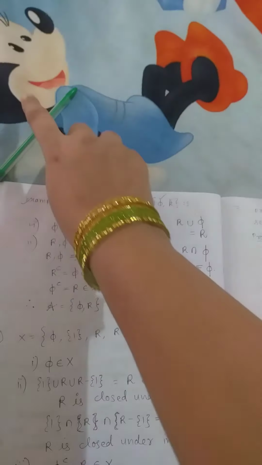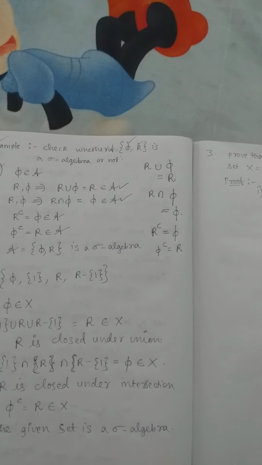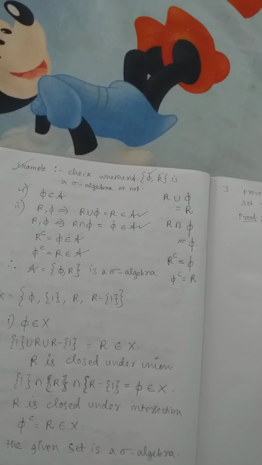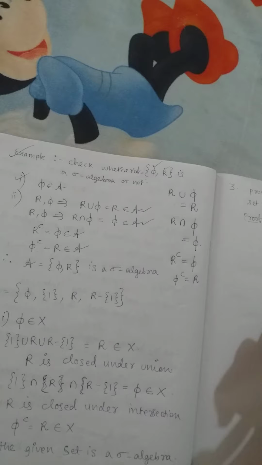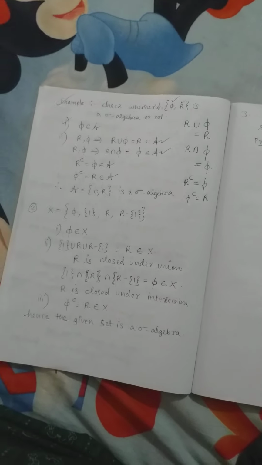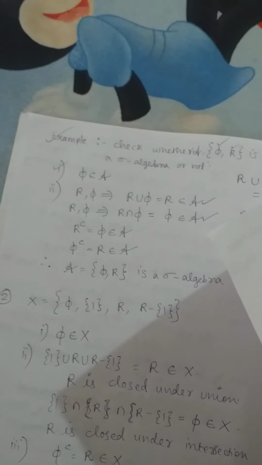The first is the null set. Definitely null set will be a member of the set because we know that null set is a subset of every set. Sigma algebra is nothing but a collection of subsets only. So the first point I will again reinforce: since null set is a subset of every set, definitely null set will be a member of that set.